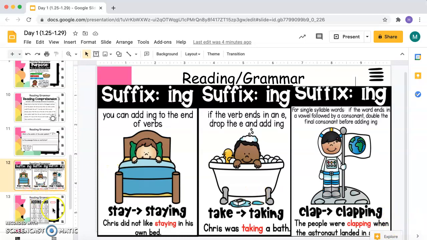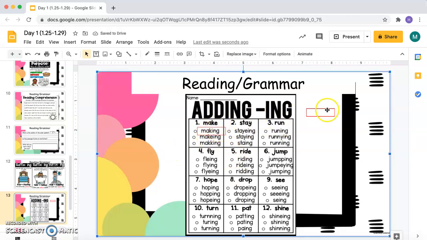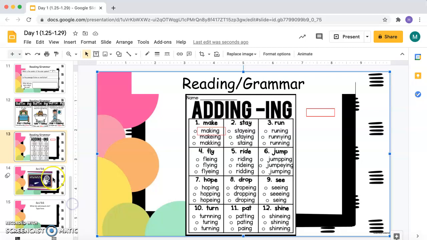Sorry. All right, so to practice that, you're going to practice making ing words. So here are your red boxes right here. You're going to move one of them over. So for make, we would go for making. We just put it right there. I'll do that one for you, okay? I just moved that little red box. There should be 12 of these, so there should be 11 left for you to do. So make, stay, run, fly, ride, jump, hope, drop, see, turn, pat, and shine. You're going to figure out how you're going to put ing on the end of it.